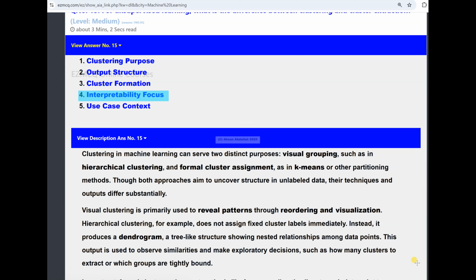Finally is the use case context. Clustering is suitable for exploratory work, like gene expression analysis or behavioral studies or finding hidden patterns, while cluster extraction is used for applications like customer segmentation or anomaly detection.